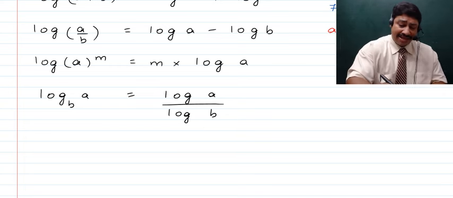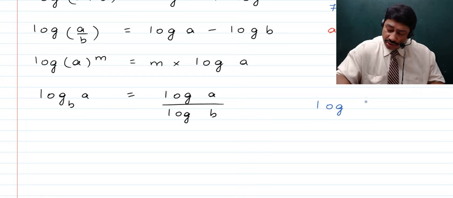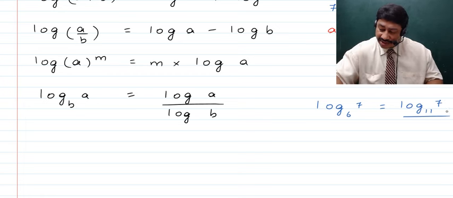Now when I say any base, I'll give you an example. Let's say we talk about log of 7 to the base 6, right? So here children, we can write it as log 7 to the base 11 divided by log of 6 to the base 11.